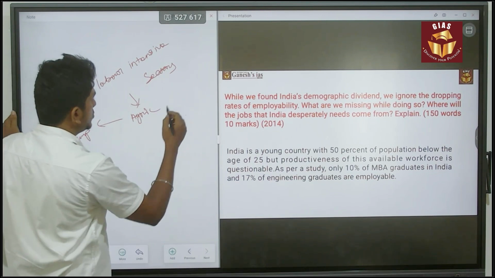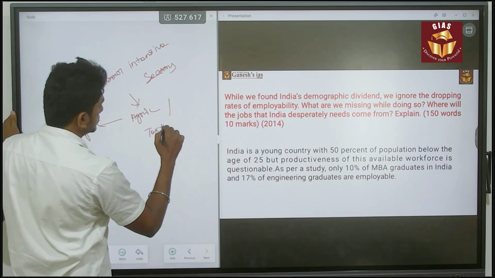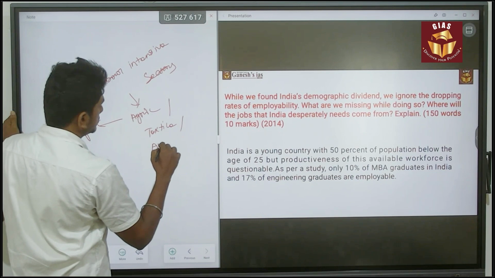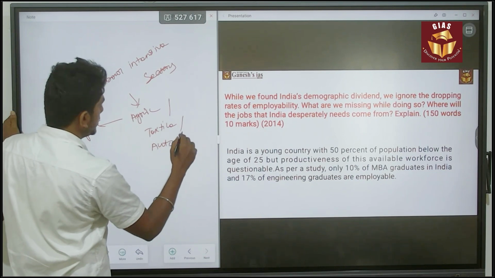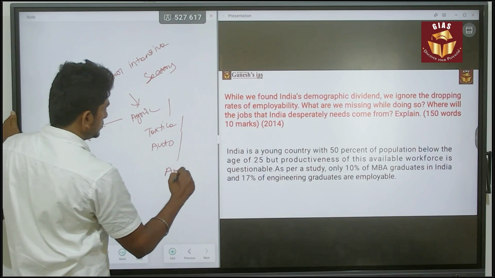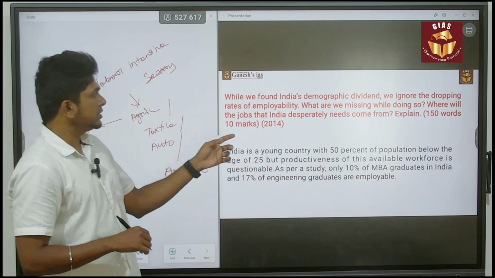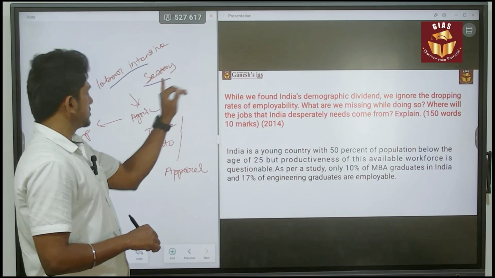So there is a huge need for agriculture growth and also textile industries, automobile. So these are certain labor intensive sectors. Even apparel. So first, we need to focus on the labor intensive sectors.